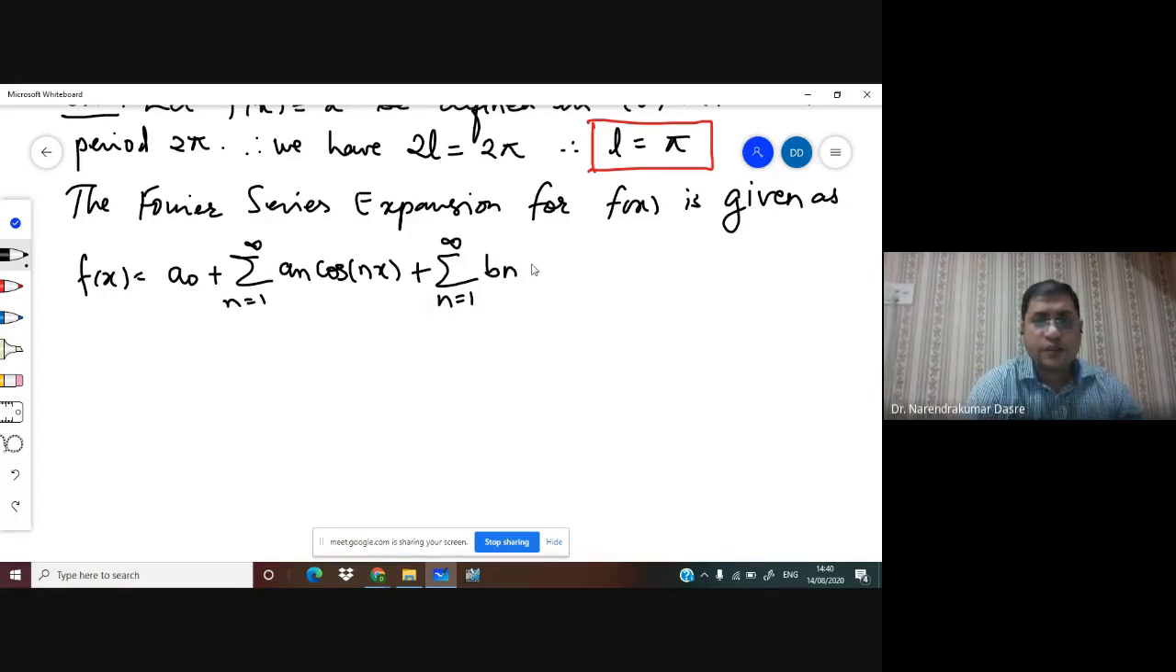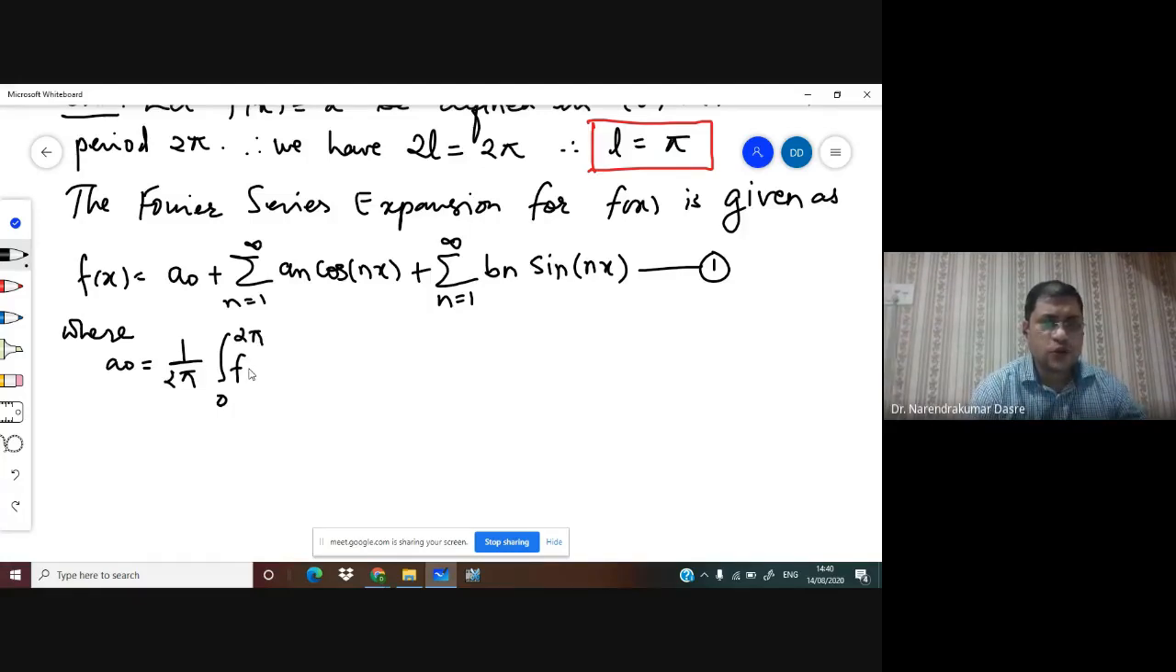This way we are able to write the formulas for the Fourier series, and now we have to evaluate these one by one. I have given equation number one to this Fourier representation of the function f of x, so that later on I'll calculate the values of a0, an, and bn, and put these coefficient values in equation 1. So we'll consider these one by one.